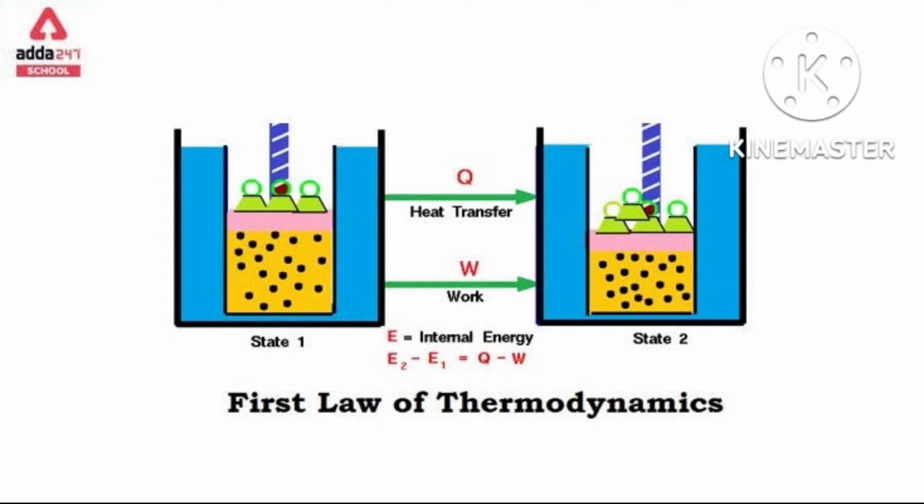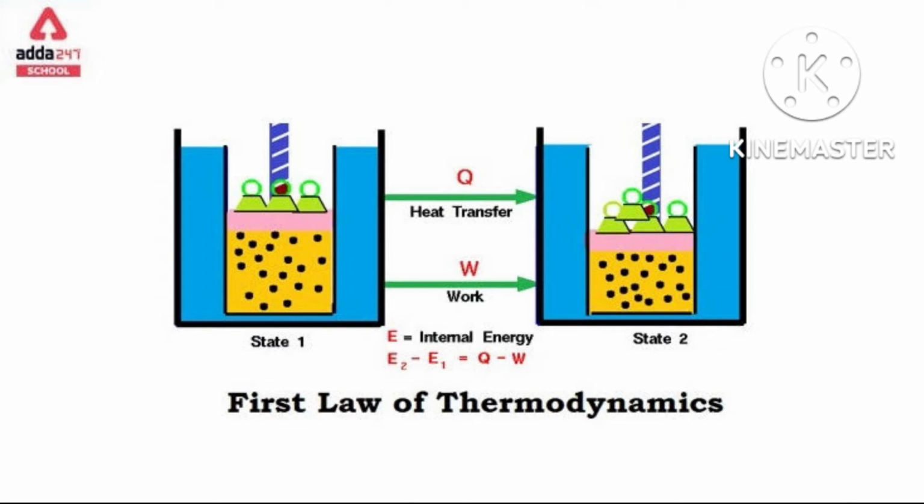Then for the volume change you have to write delta V. Here an important thing to understand: we are writing not just delta V, but minus delta V. Why minus?